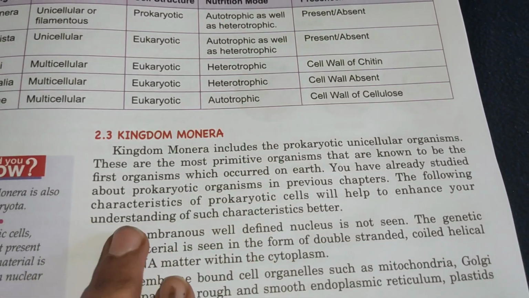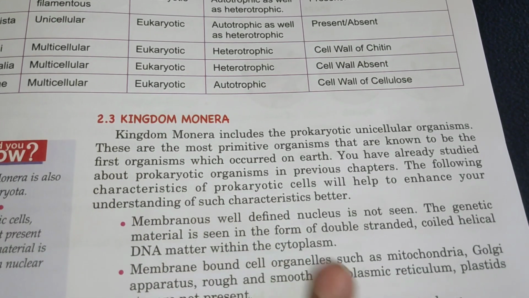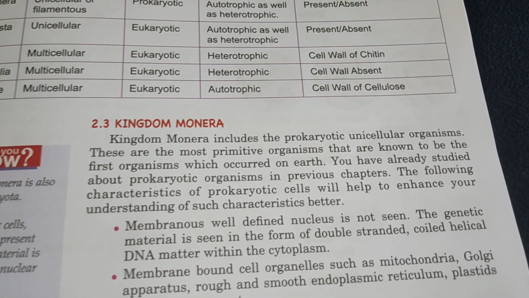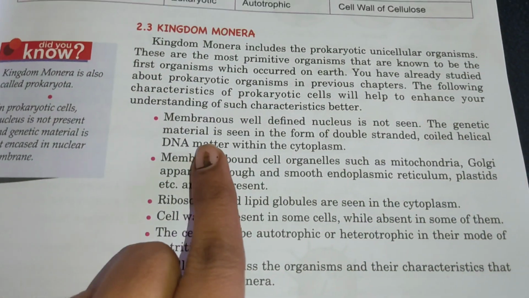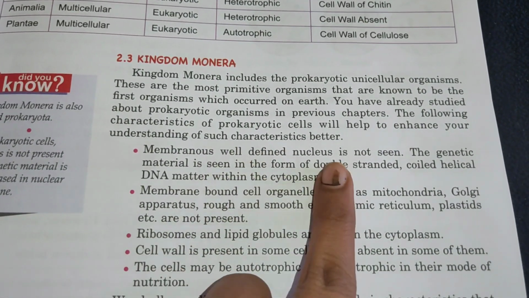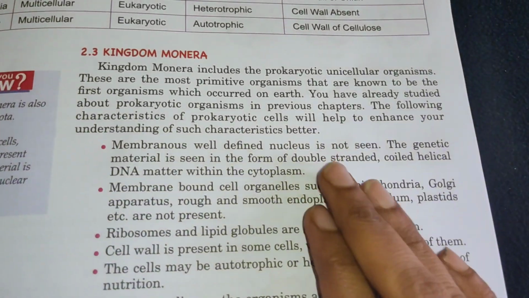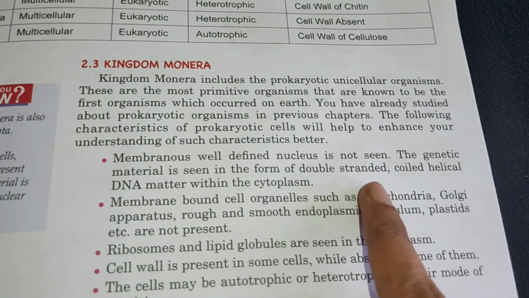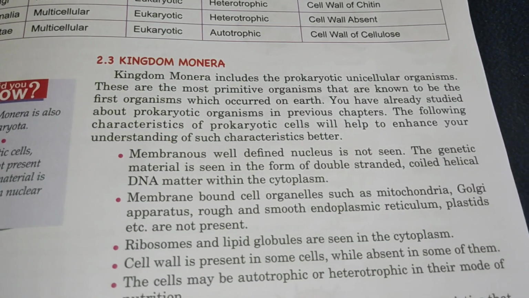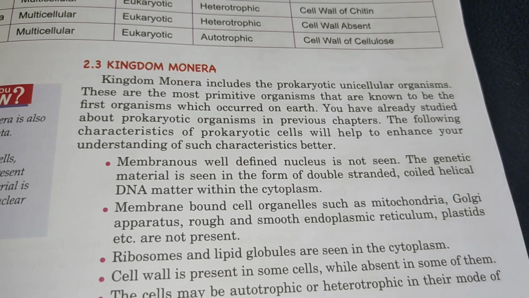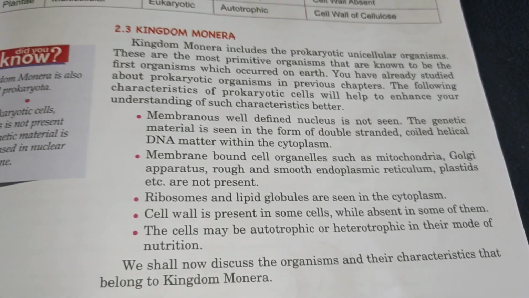You already studied about prokaryotic organisms in previous chapters. Prokaryotic organisms are primitive type of organisms. In this, the nucleus is not well defined. So they gave some characteristics to define easily, to remember easily. A membrane-bounded, well defined nucleus is not seen, and the genetic material is seen in the form of double-stranded coiled helical DNA within the cytoplasm.